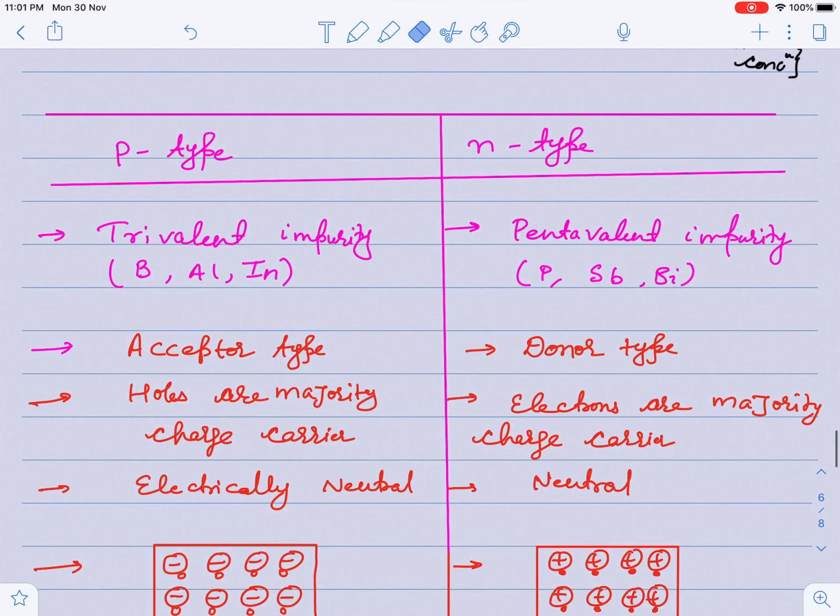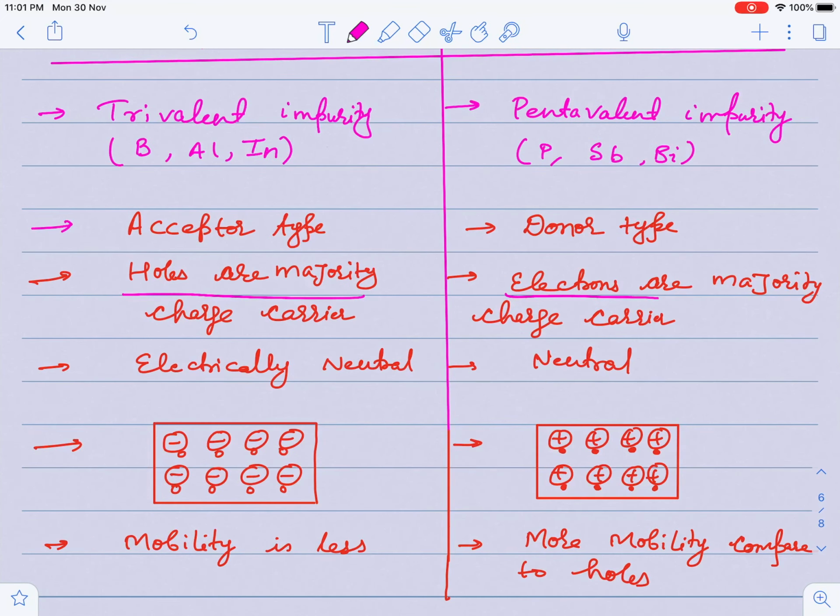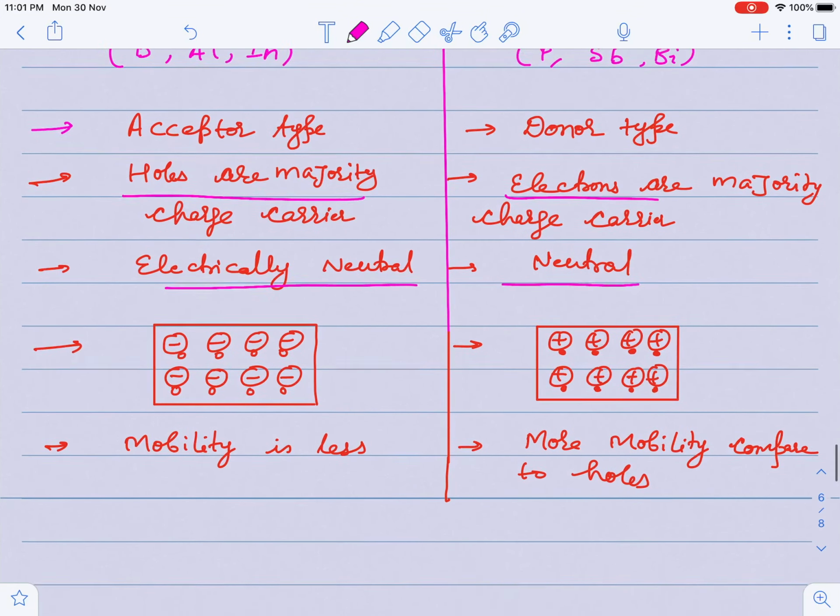Now guys, holes are the majority carrier here. I told you, holes are the majority carrier for p type, and electrons are the majority carrier in n type. Although p and n types are electrically neutral, sometimes they will ask you that p type has vacancy and n type has excess, but the important thing is that they are electrically neutral.